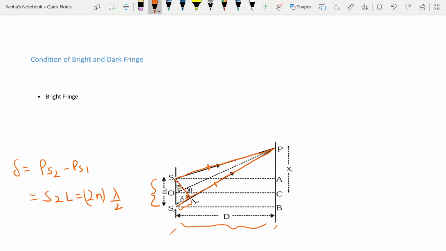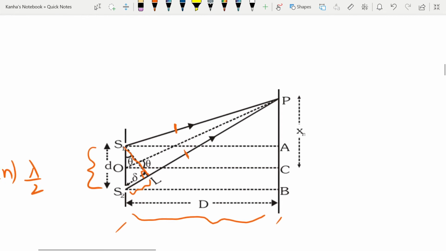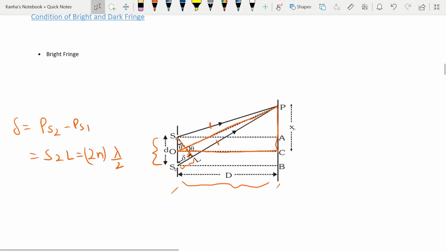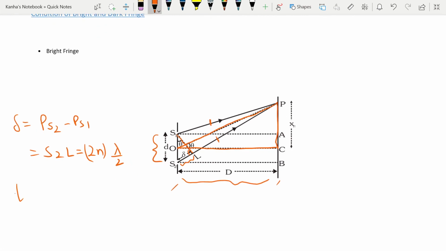Okay. Now if you take the triangle PCO here, from this triangle you can very easily see that tan theta is nothing but xn by D. What was xn?